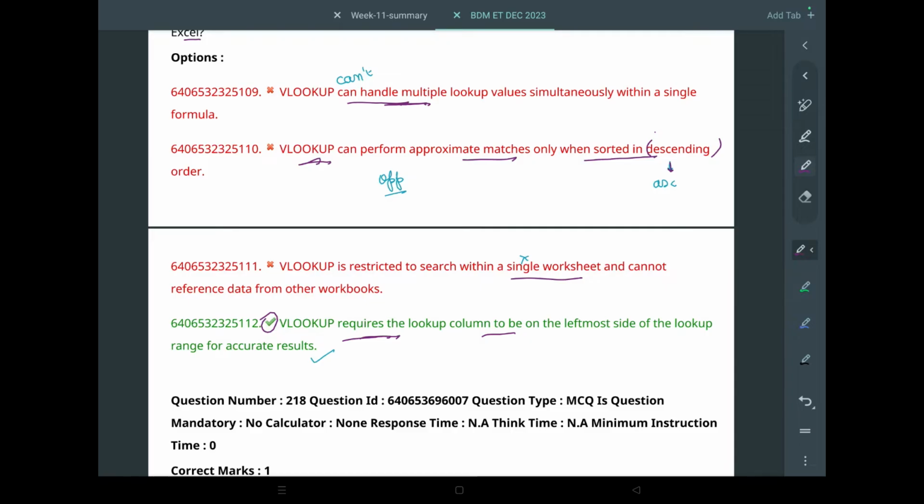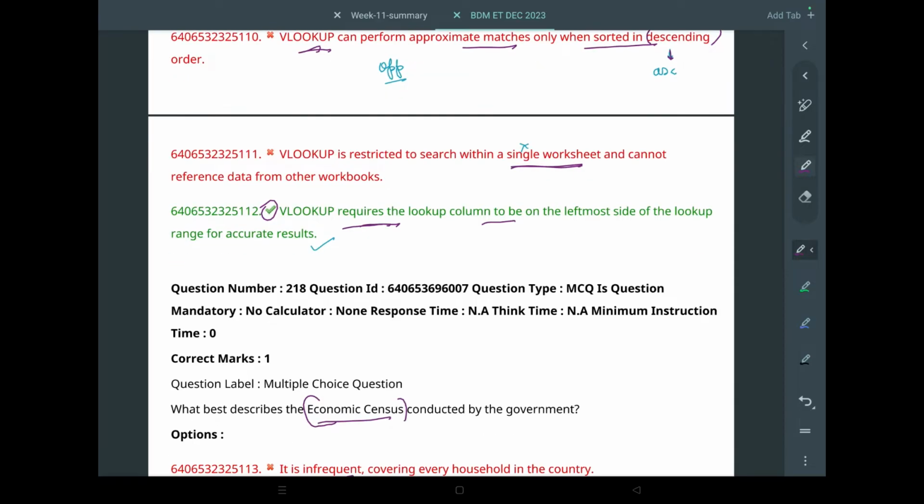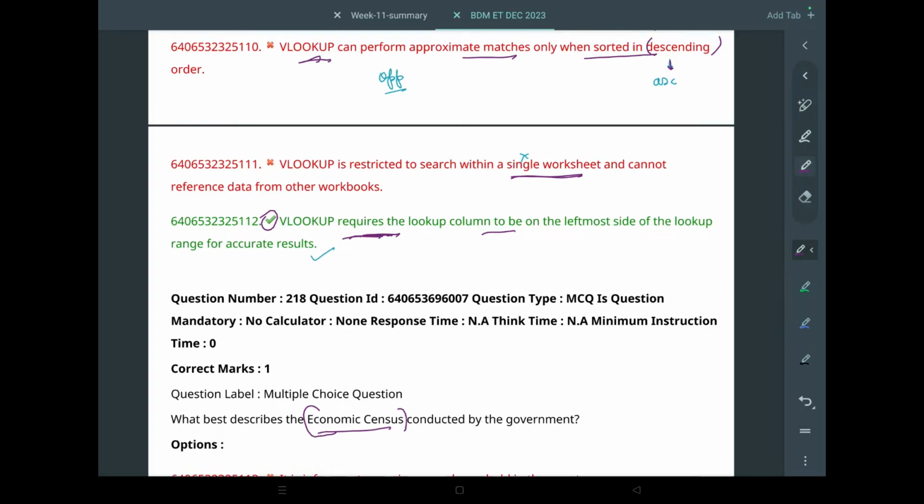Third option is, VLOOKUP is restricted to search within a single worksheet. No, it is not restricted to a single worksheet, and it can actually work between different data sets, but it has to be referenced correctly. As long as it is referenced correctly, it won't cause any problems. Last option is, VLOOKUP requires the lookup column to be on the leftmost side of the lookup range for accurate results. This is actually indeed true. If the lookup column is on the leftmost side of the lookup range, then it gives accurate results.